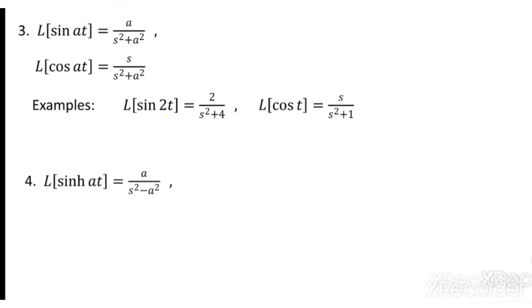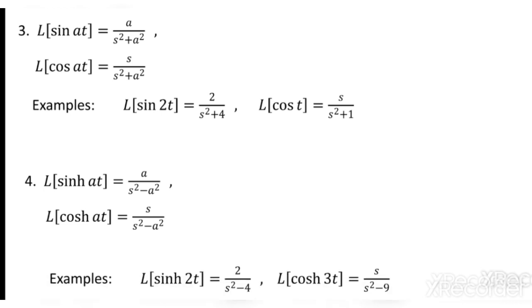The next result is hyperbolic. Sine hyperbolic at is what? A by s square minus a square. Students, here we can compare with the trigonometric function. Sine at is a by s square plus a square. Sine hyperbolic is a by s square minus a square. So the only difference is in the denominator. For trigonometric, it is plus, s square plus a square. Here it's replaced by a minus sign. So I hope you can now guess cos hyperbolic at. What should be the cos hyperbolic at result? It is s by s square minus a square.